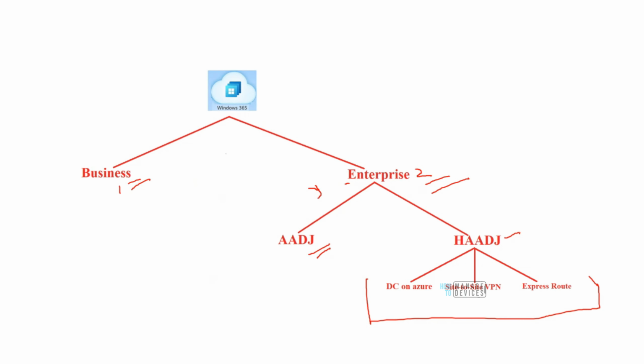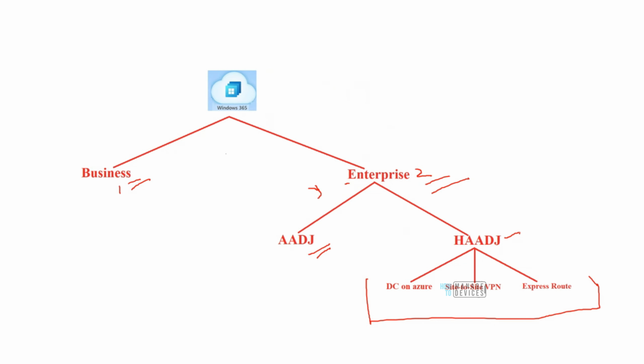there is an easier way of doing this. The easier way of doing this is creating the domain controller in Azure and using the same VNet in both the places. How that happens, I'm going to talk about that later on. There is a complete step-by-step demo which is going to help you set that up. But right now, in this slide, I just wanted to make that segregation,